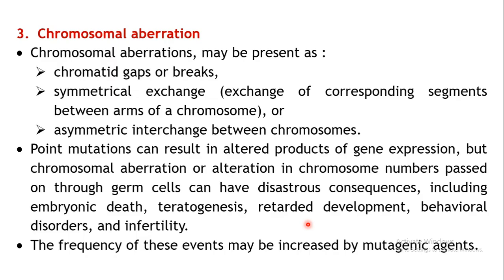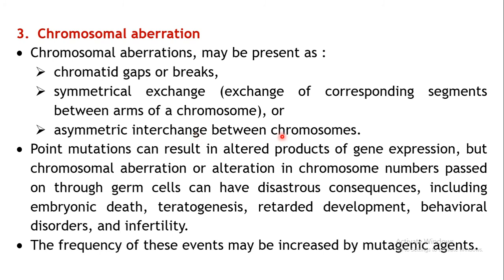Now the third mechanism by which genotoxicity can take place is chromosomal aberrations. Chromosomal aberrations may be presented in the form of chromatid gaps or breaks, or there may be symmetrical exchange, that is exchange of the corresponding segments between the two arms of the chromosomes, or there may be asymmetric interchange between the chromosomes.